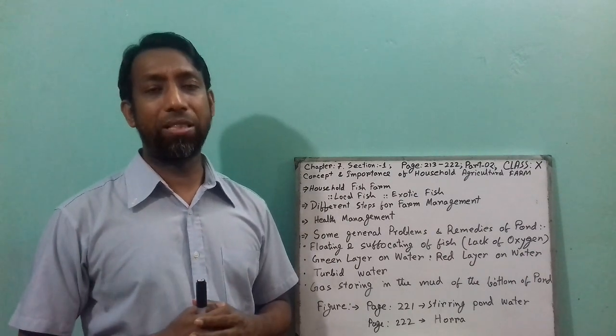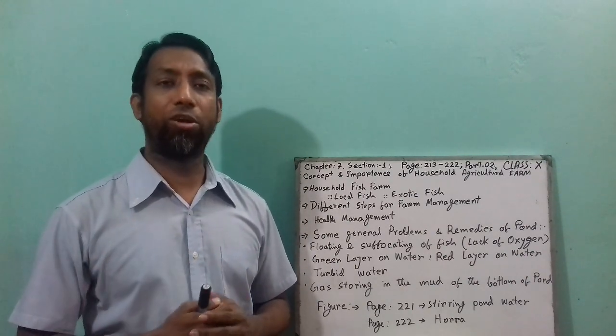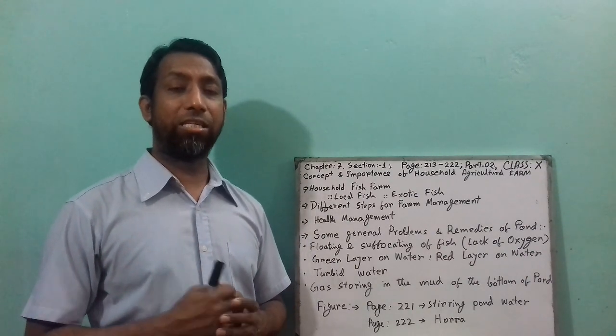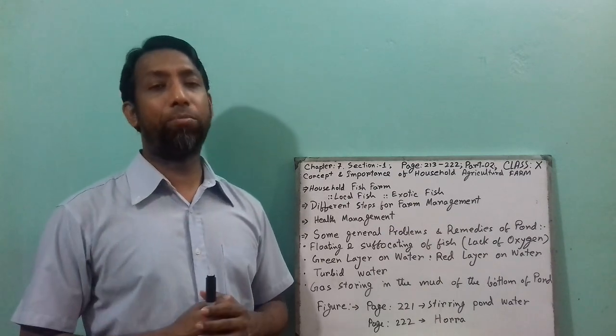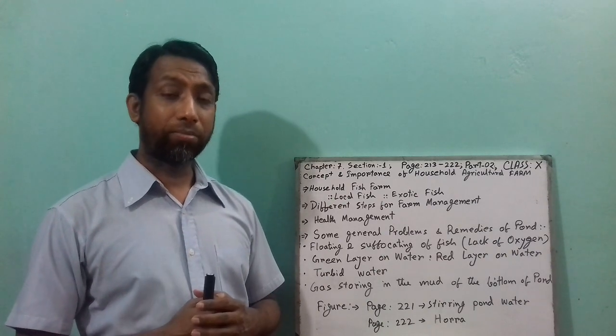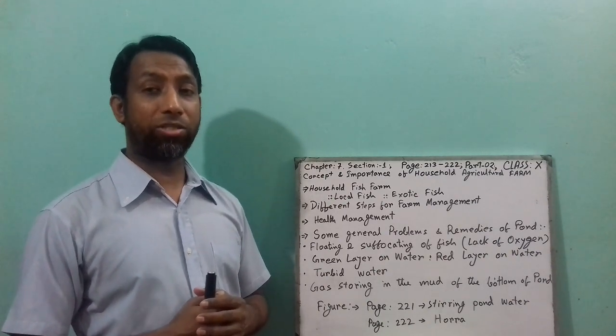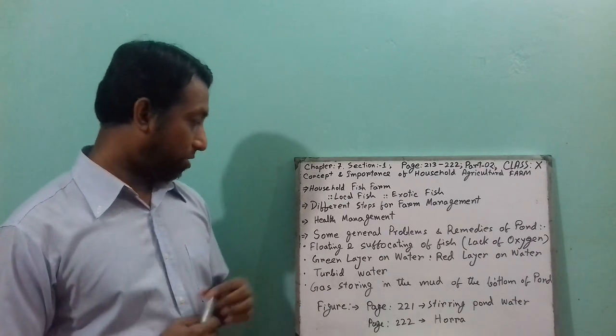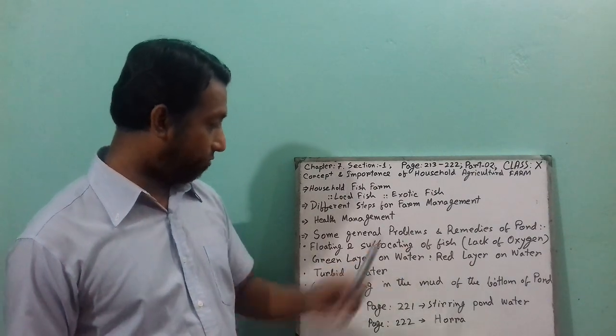Otherwise you can swim in the pond, then an artificial wave is made in the pond. Otherwise you can beat the bamboo on the top of the pond water, then you can improve the oxygen in the water. So this is the floating and suffocation of fish.